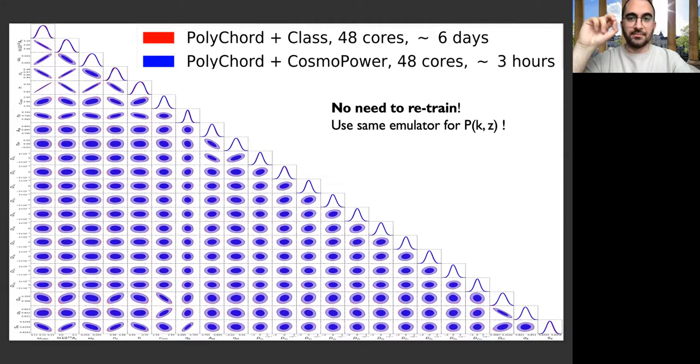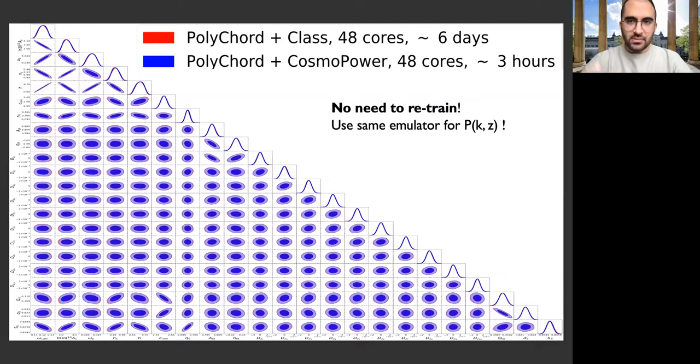Now, I apologize for the slightly busy plot, but it is part of the point to show such a large parameter space, because we need to essentially get used to this type of plot as we move towards the analysis of future surveys, and we need to be able to explore very large parameter spaces, which will be required to characterize the analysis of these future surveys. So for this reason, we need very efficient ways of navigating parameter space.